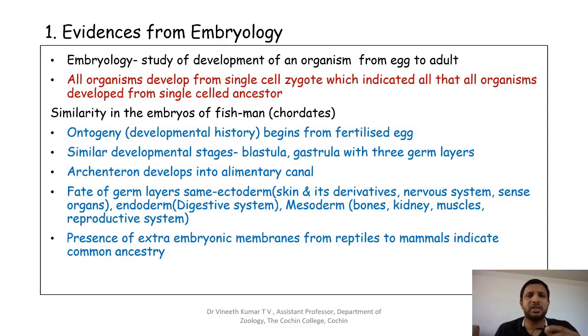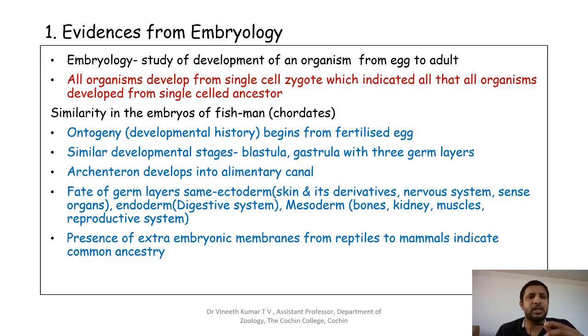Embryology is the study of the development of an organism from the egg to the adult. The main evidence for evolution is that every organism develops from a single cell zygote, which indicates that every organism has a single cell ancestor. There is also evidence from similarity in vertebrates or chordates. The similarity in the embryos from fish to man also suggests evidence for evolution from embryology.